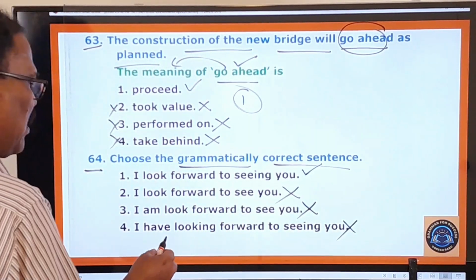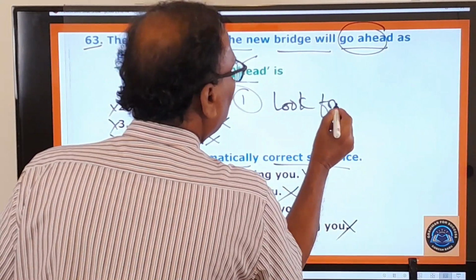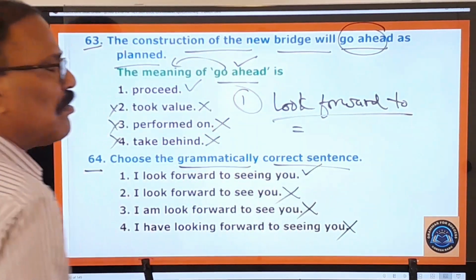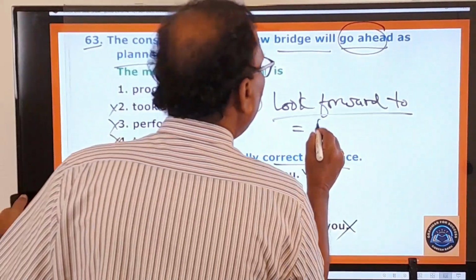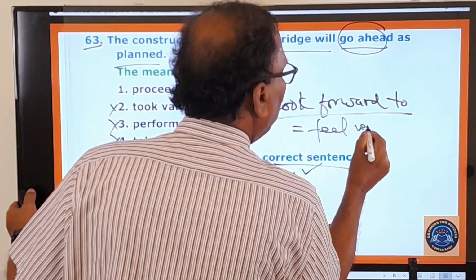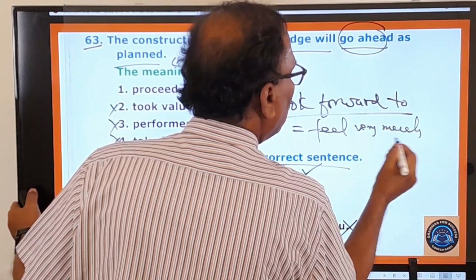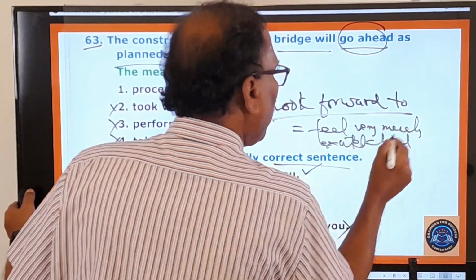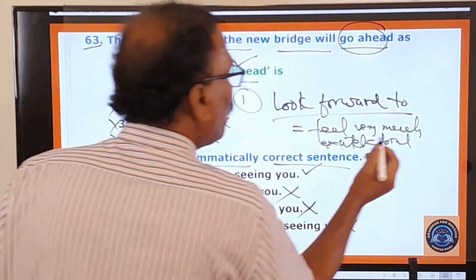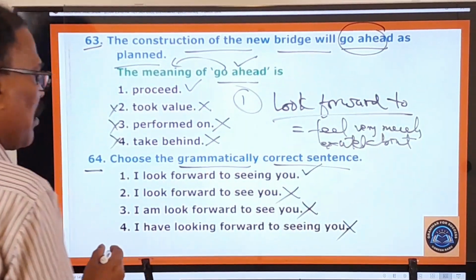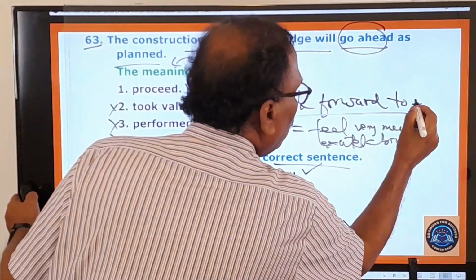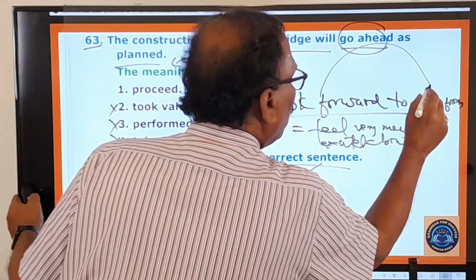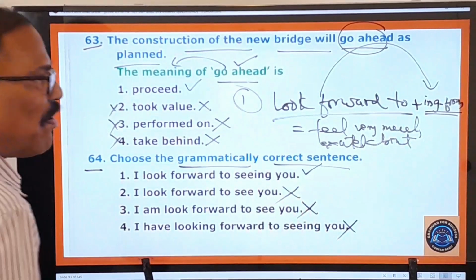So ungrammatical. Remember one thing. Look forward to, this is there. Now, look forward to means to feel very much excited about. Okay, very much excited about. So that is there. Feel very much excited about what? Look forward to means, that is the meaning of this. So here after look forward to, you must use only an ing form verb. Okay, this is very important. After look forward to, you must use only the ing form verb.